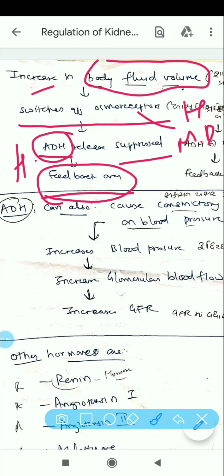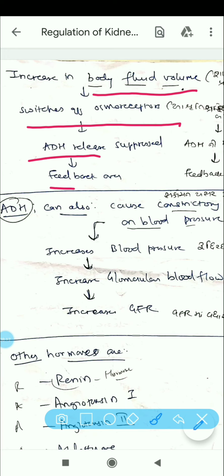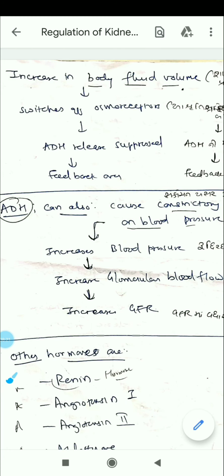So now there is no secretion of ADH, or vasopressin, from the hypothalamus, and hence the normal diuresis can continue. So it's very easy. More body fluid volume, osmoreceptors switched off in hypothalamus and macula densa, ADH release stopped, and feedback gets over, and the diuresis will continue normally.